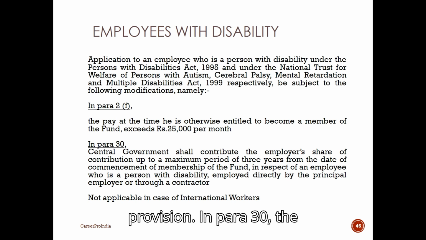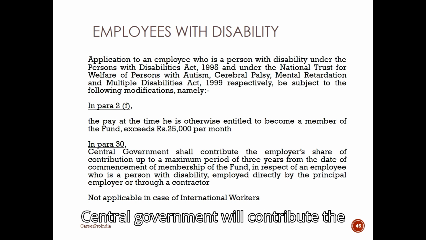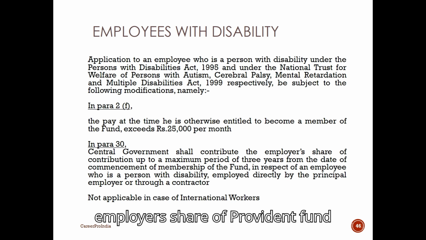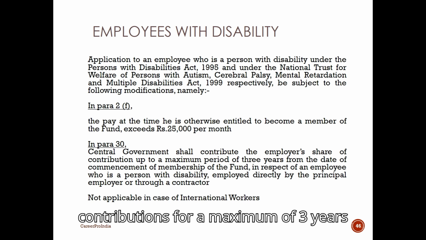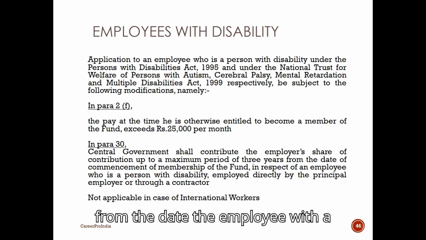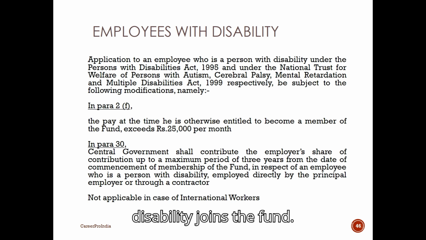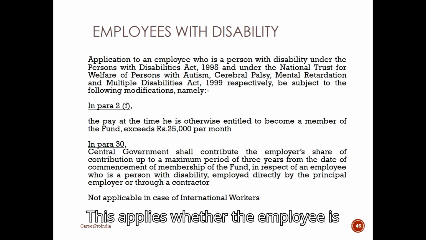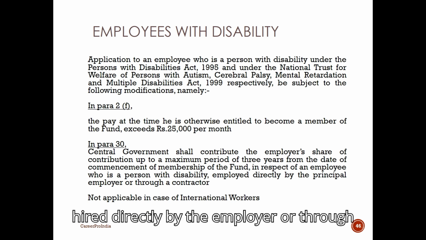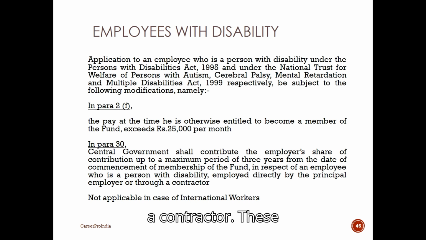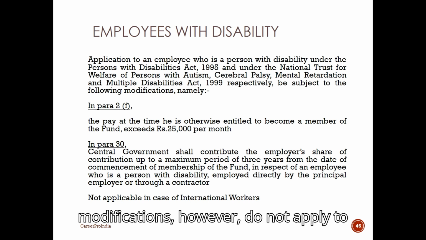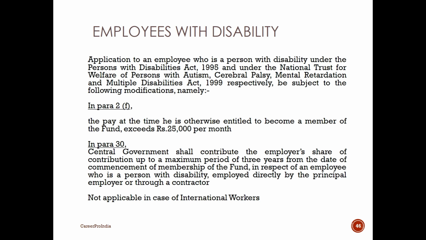In Para 30, the central government will contribute the employer's share of Provident Fund contributions for a maximum of 3 years from the date the employee with a disability joins the fund. This applies whether the employee is hired directly by the employer or through a contractor. These modifications, however, do not apply to international workers.